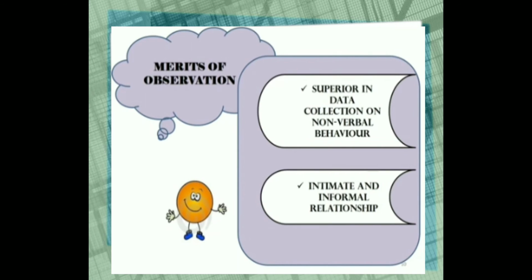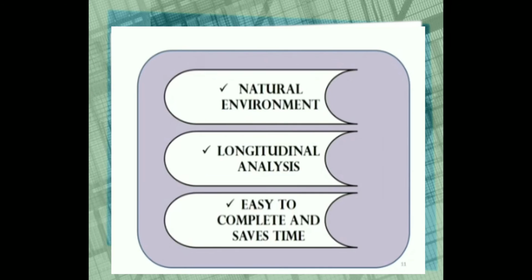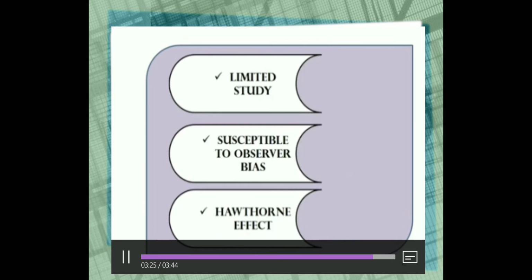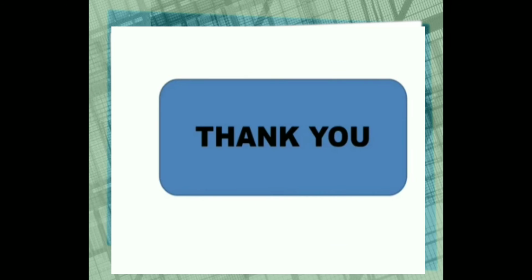It is a superior data collection in normal behavior. An intimate and informal relationship is held between the observer and the observee. It can occur in the natural environment. It is easy to complete and saves time. It can be done in longitudinal analysis. Now students, you have to understand there are various ways in which we have to understand this, but for observation, it is a limited study, and observer bias can also come into it.